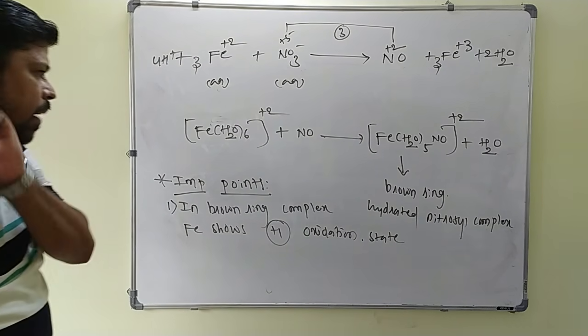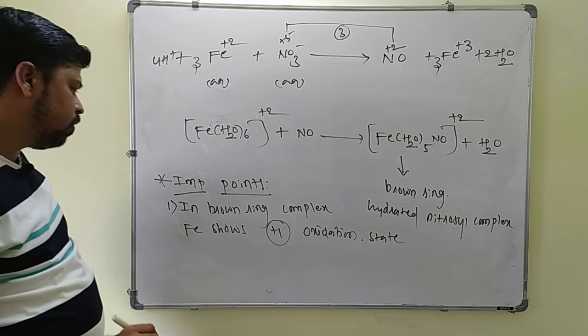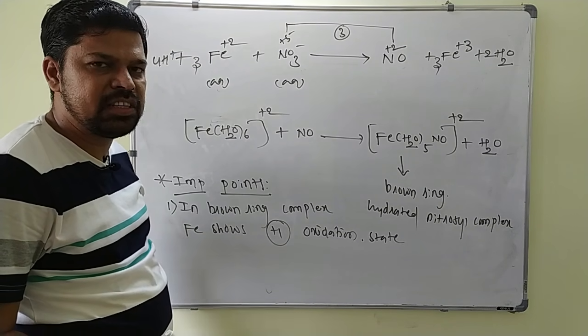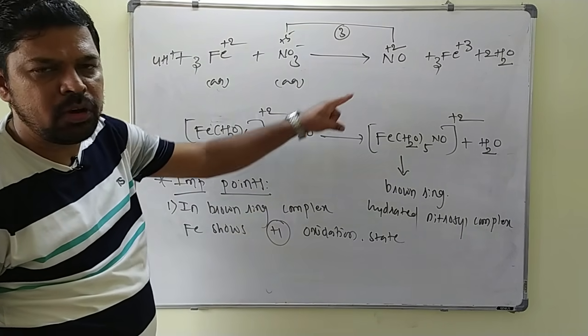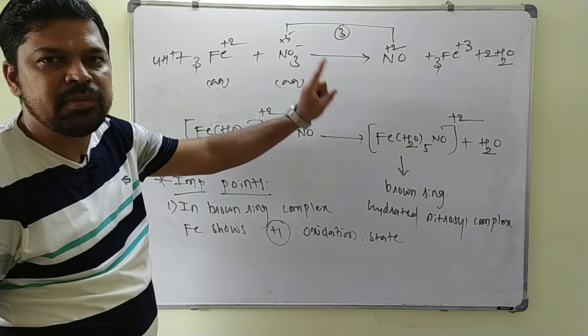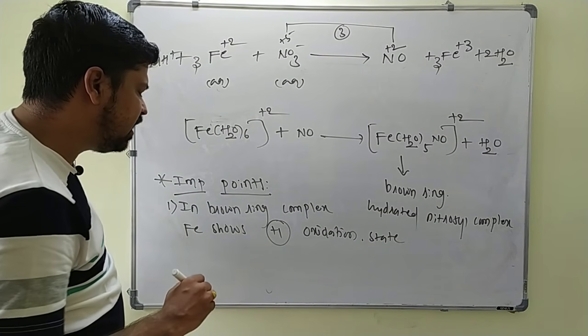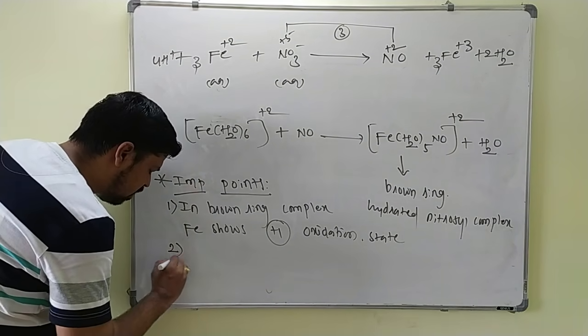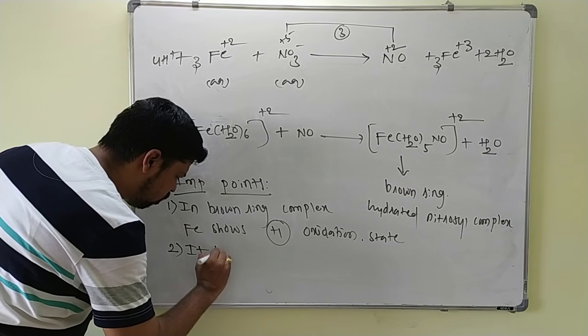From the magnetic moment measurement we came to know that it is having +1 oxidation state because it is having a magnetic moment of 3 unpaired electrons, which is possible only in the +1 oxidation state here.